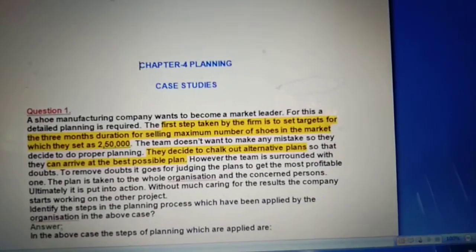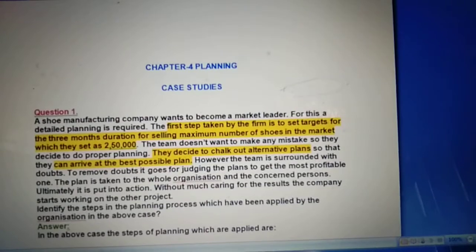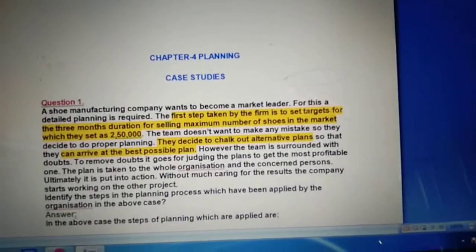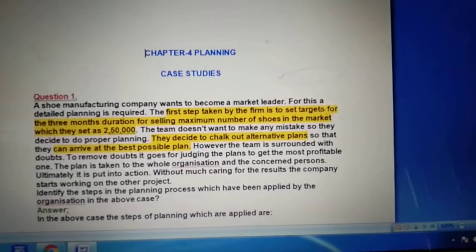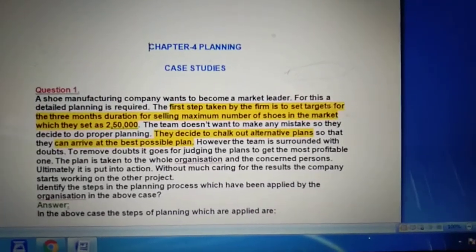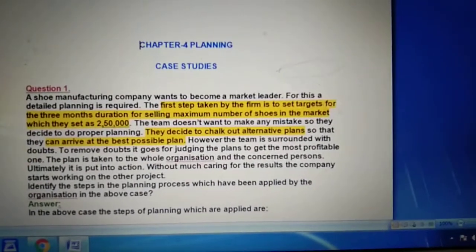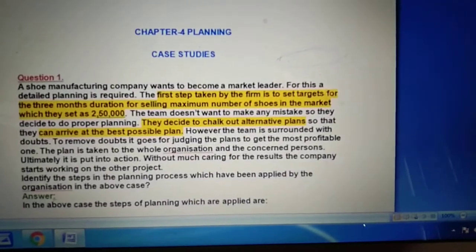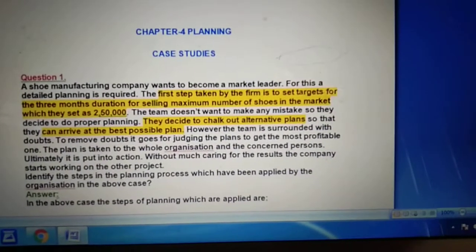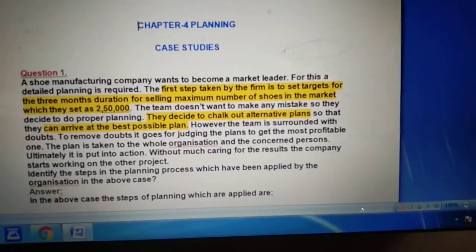We have already read about the planning process, the steps of the planning process. I have already explained it to you. Now from this case study, you have to identify those steps of the planning process which have been applied inside the organization according to this case. Now we have to search for those steps of the planning process which have been applied inside this case study. Now see the case study again.